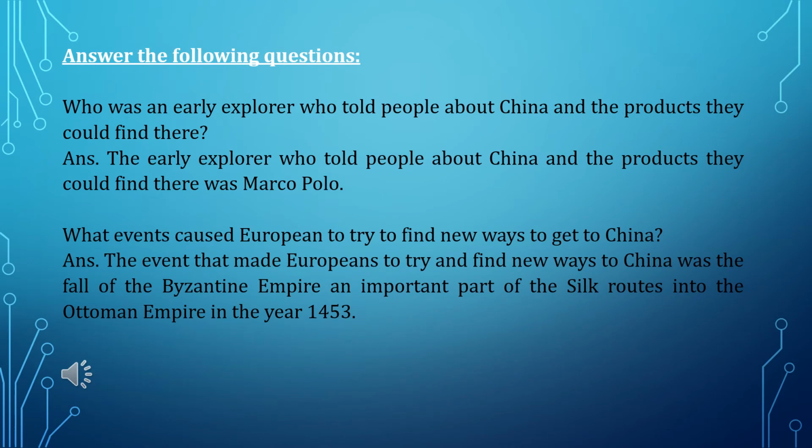Who was an early explorer who told people about China and the products they could find there? Answer. The early explorer who told people about China and the products they could find there was Marco Polo. What events caused Europeans to try to find new ways to get to China? Answer. The event that made Europeans try to find new ways to China was the fall of the Byzantine Empire, an important part of the Silk routes, into the Ottoman Empire in the year 1453.